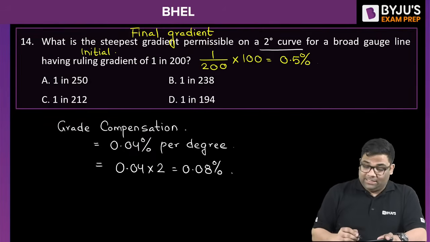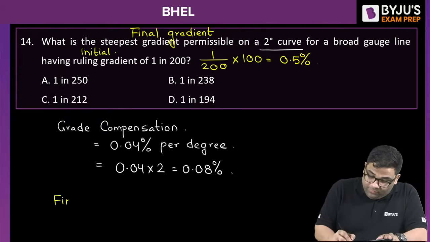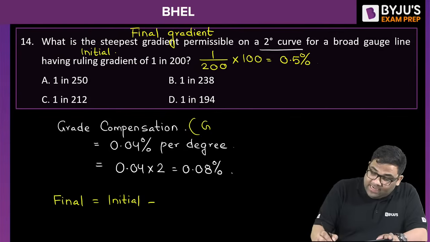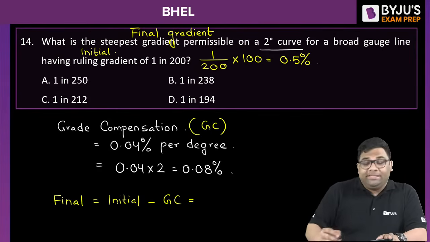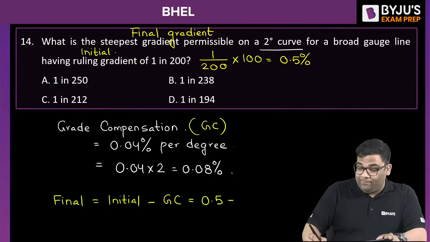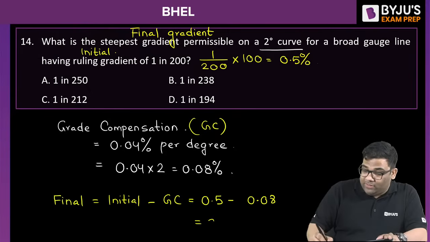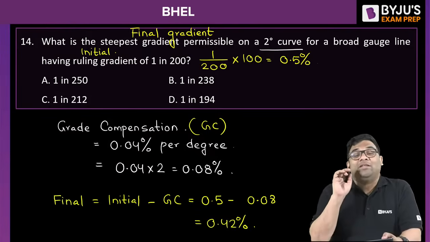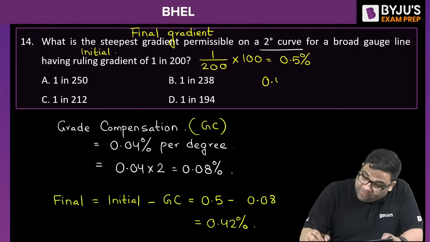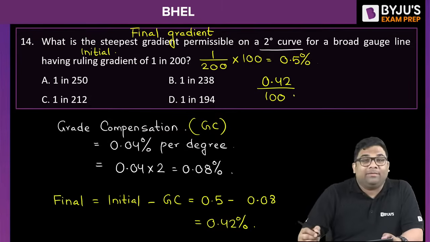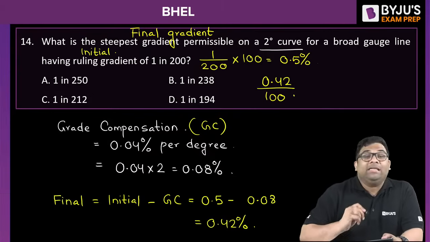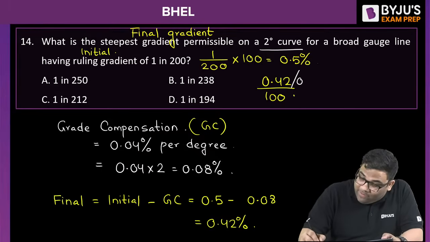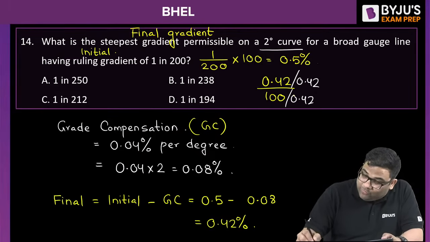So what will be the final gradient? Final gradient will be equal to your initial gradient minus this grade compensation. The initial one is 0.5 and the grade compensation is 0.08, making it 0.42 percent. Now if I want to express 0.42% in 1 in n ratio, I divide by 0.42. So I'll get 1 by 100 by 0.42.